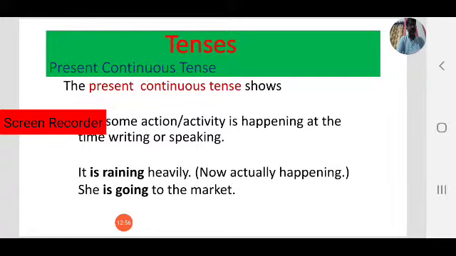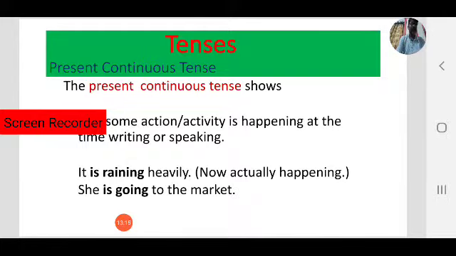What are you doing? Listening. You are listening. I am speaking. She is sleeping. They are playing. So that is the action of the present moment.